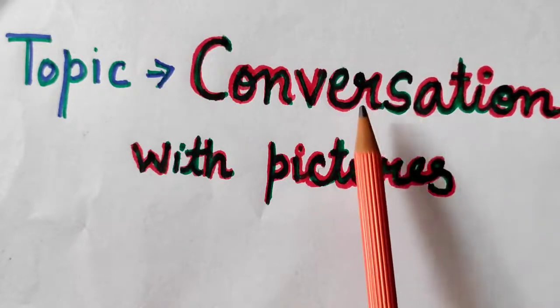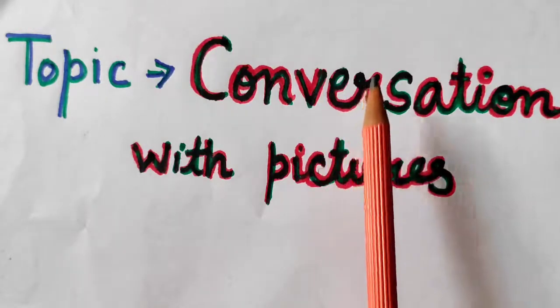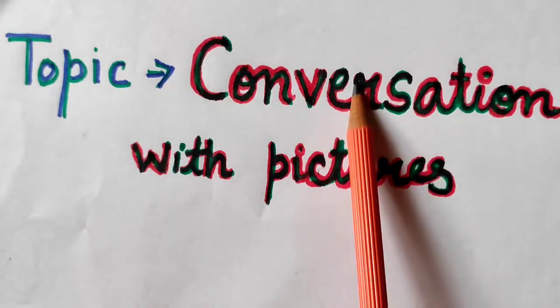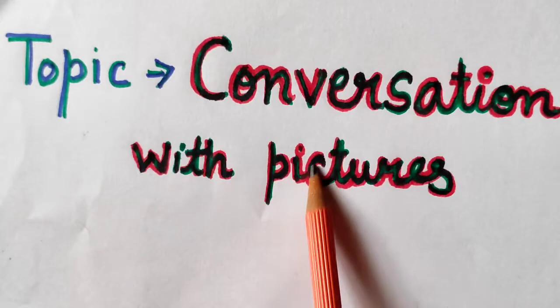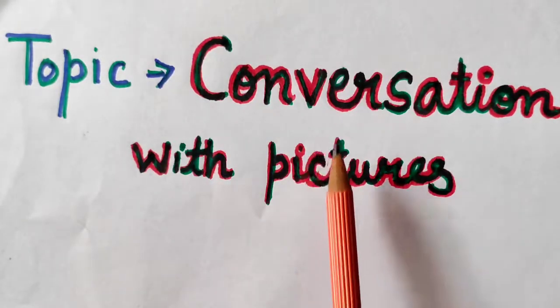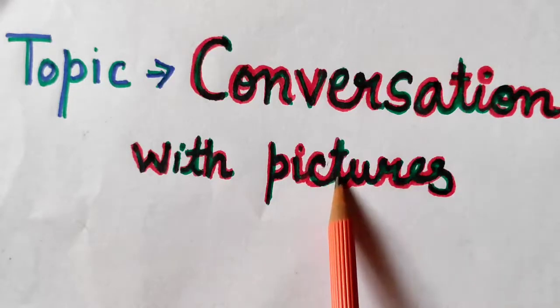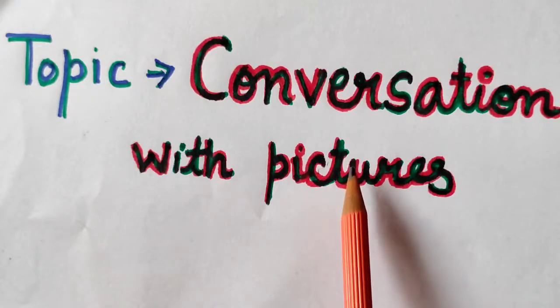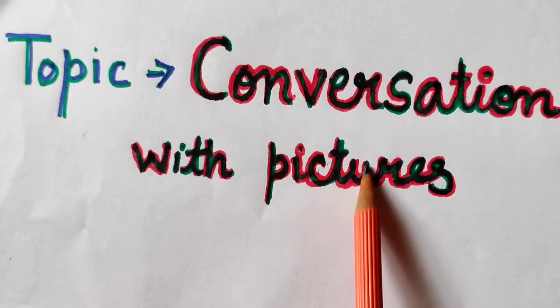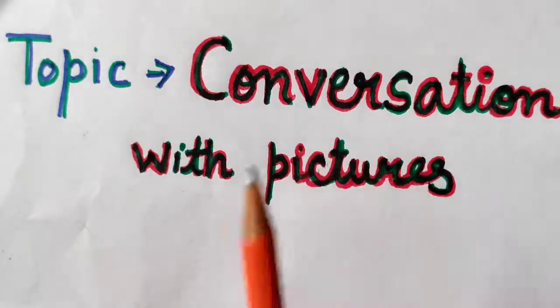And now today in this class we are going to learn conversation with pictures. It means we are going to read the pictures, observe the pictures, that what the picture is all about. So let's begin our topic.